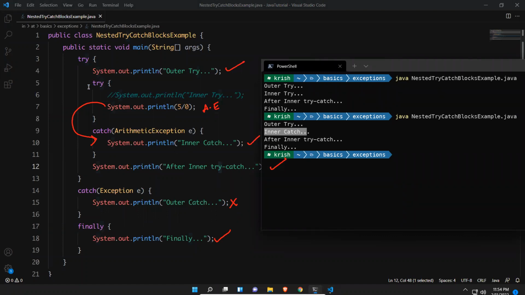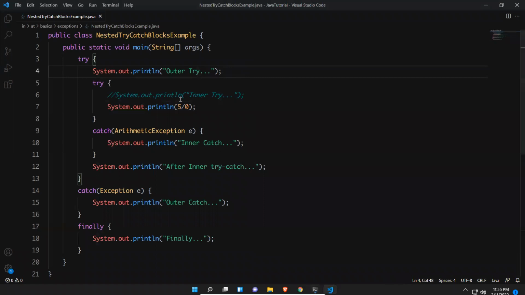Inside the try block, you are writing the try-catch block, and you are seeing some permutations and combinations of how it will execute. Okay, so let me clear this, and we'll try one more. Let me put it back as usual, normal flow.